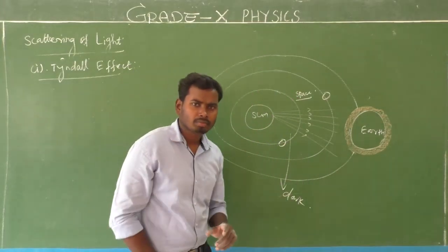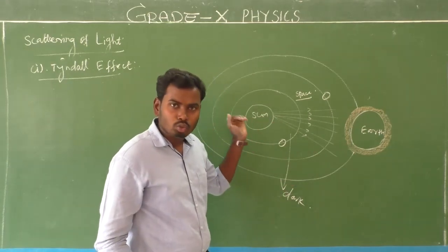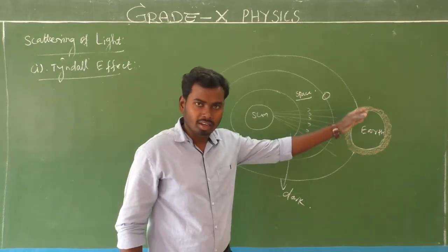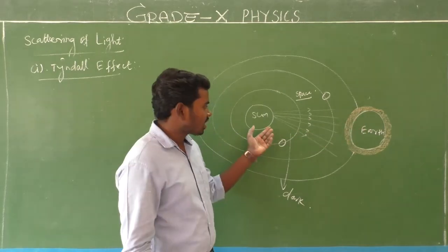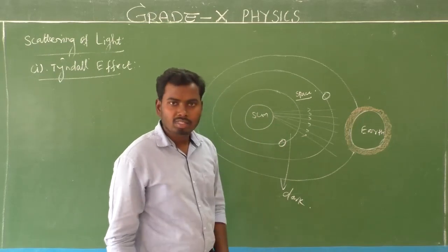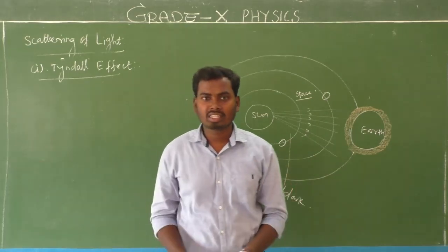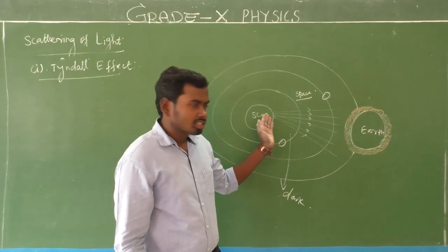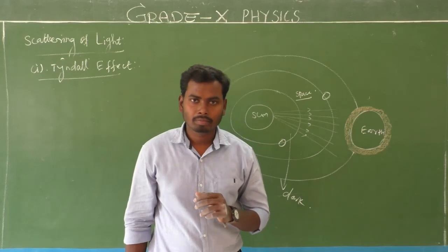Sir, why, sir? Very big question. Why? Because the sunlight travels through this space, through the first planet, second planet, and finally, after that, the sunlight reaches us. Sunlight is traveling through this space, then why does the space appear dark? We are getting light here. But this sunlight travels through the space, and why does space appear dark?